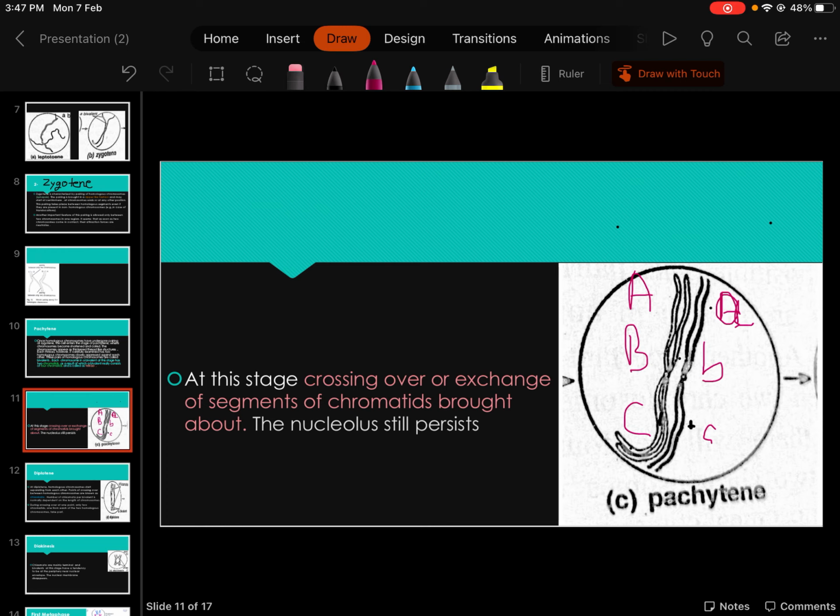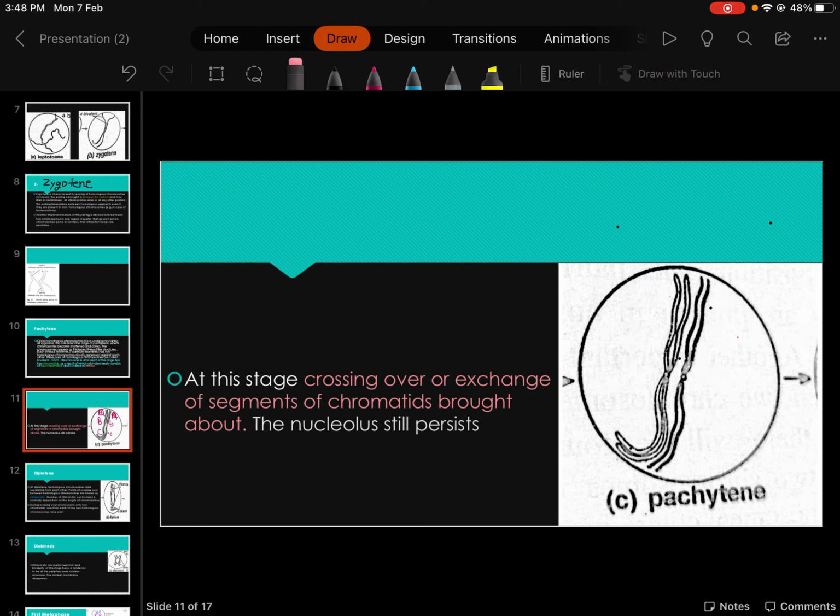So after crossing over, the places of the alleles exchange with each other and a new combination appears. Now this chromatid will have all the dominant alleles and this chromatid will have all the recessive alleles, whereas previously the recessive a was here and the capital A was here. So this is the importance of crossing over.